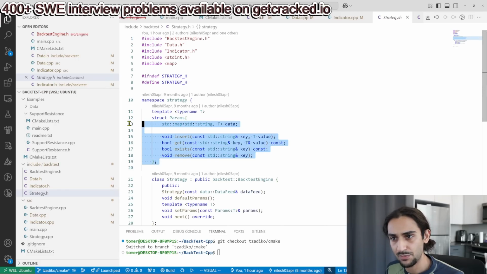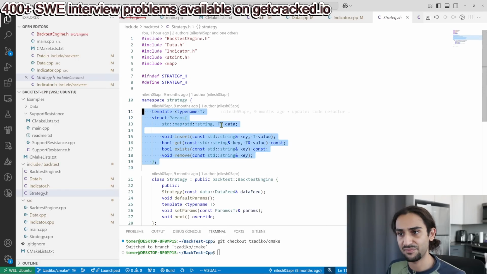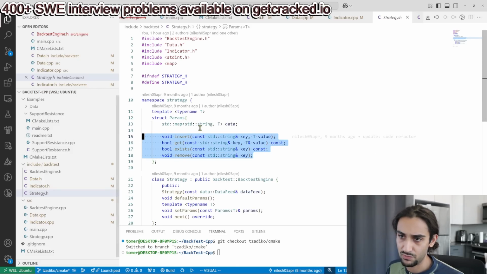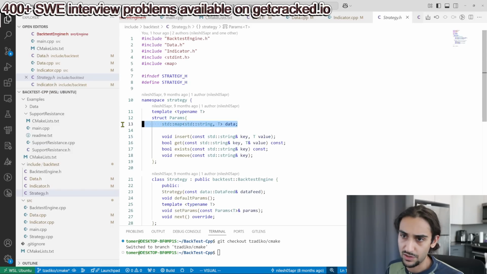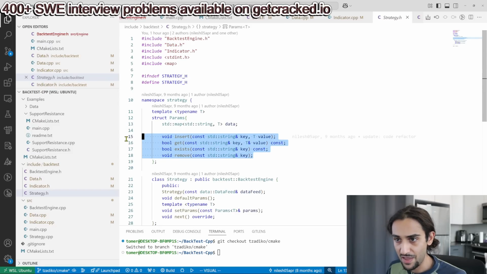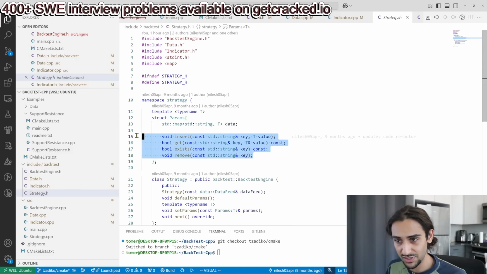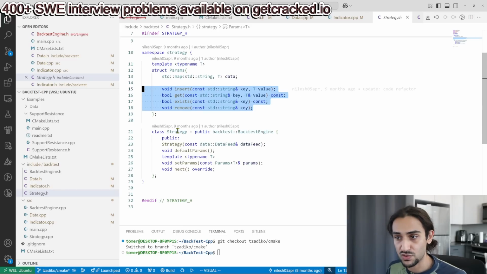So we have, okay, a templated class here called parameters, which effectively templates the value for your key value pair here. Okay. You have a lot of these methods, get, insert, exists, remove, but you also expose the underlying data structure in a public fashion, which to me is a little strange. If you're giving API methods that are equivalent to this data member, you're probably intending to make this private and only these be public, but okay. You have your strategy, which inherits from backtest engine. I'm going to get to backtest engine in a second, but I want to take a look at strategy.